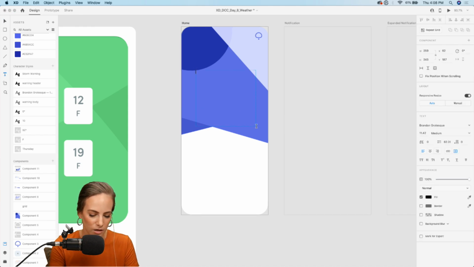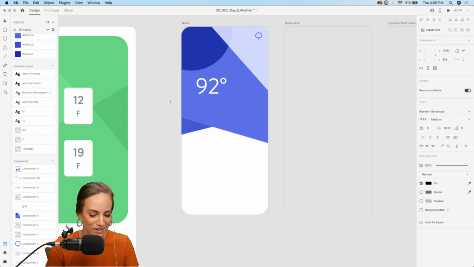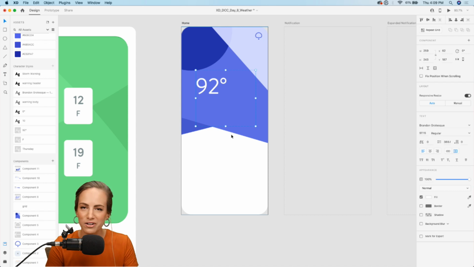We'll say it's pretty hot today. I think it's something in the 90s, like 92, but I need to copy and paste this little degree symbol. I always forget the shortcut for the degree symbol. I know there's something, but I just can't remember it.